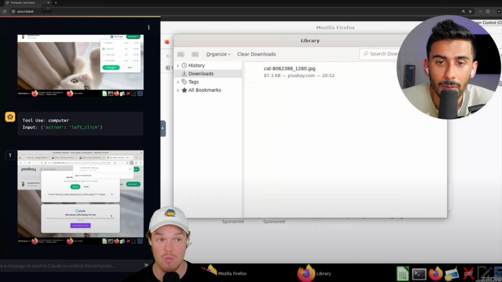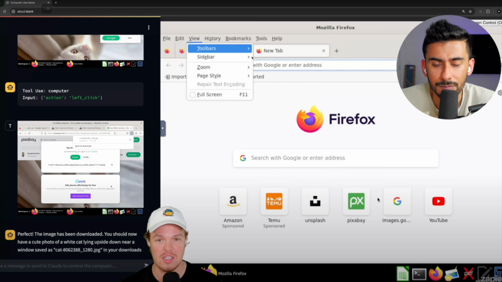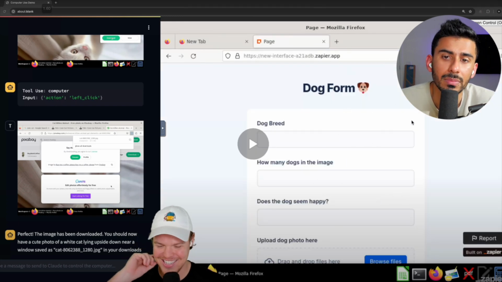All right, I'm really interested here, y'all. Now it's going and filling out the form that he had told it not to fill out on the top level of this. Okay, we got the dog form, y'all. So it's going to the form that he had built. Oh, this is so cool.